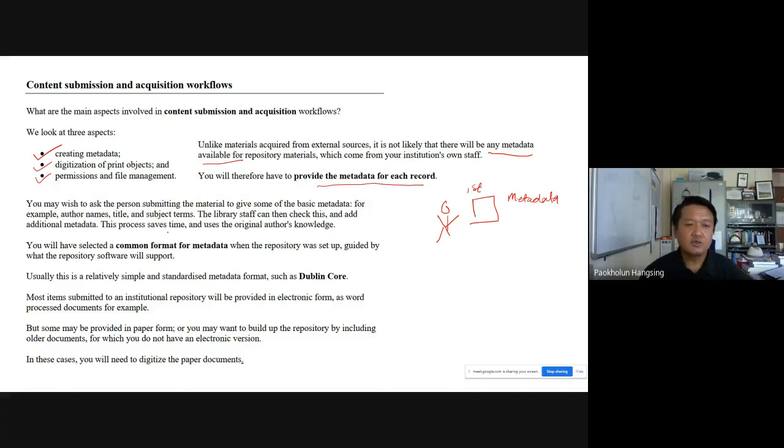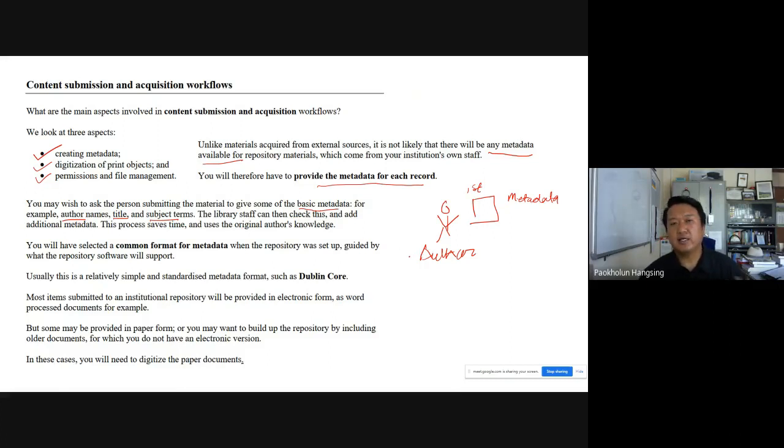So you may wish to ask the person submitting. One way is to ask the author about some of the basic metadata, like author name, title of the paper, and subject. These are some of the basic things that can be taken from the author only.